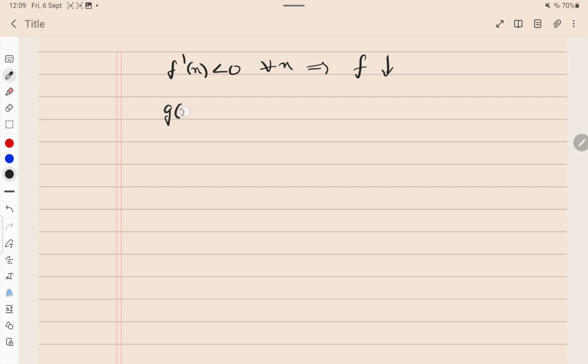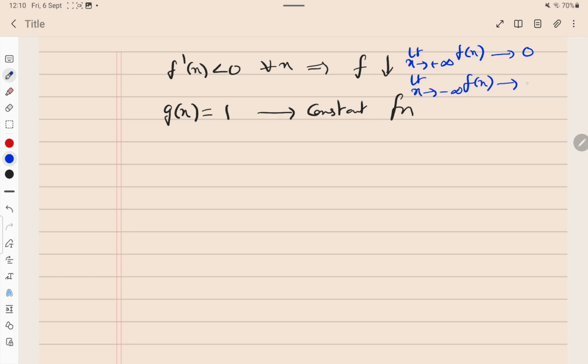And coming to g(x), g(x) = 1 is a constant function. Moreover, as x tends to plus infinity, f(x) tends to 0, and as x tends to minus infinity, f(x) tends to infinity.